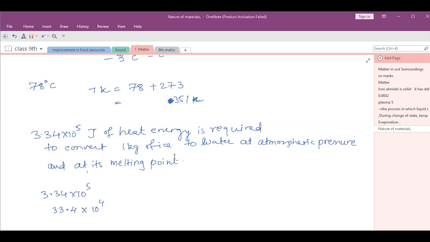Why? When heat is constantly supplied by the burner to boiling water, water already started boiling. That means the temperature has already reached 100 degrees Celsius. So when the water is boiling, the temperature of water during vaporization does not change. It will remain 100 degrees Celsius. The supplied heat energy is hidden.